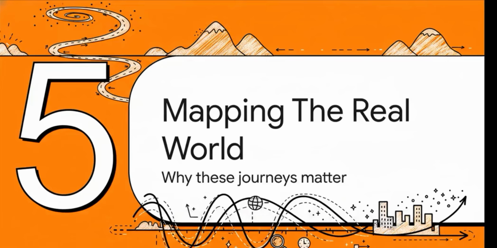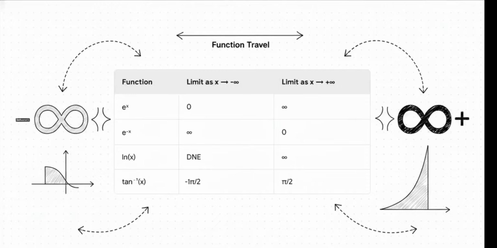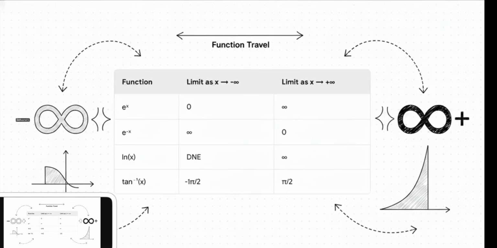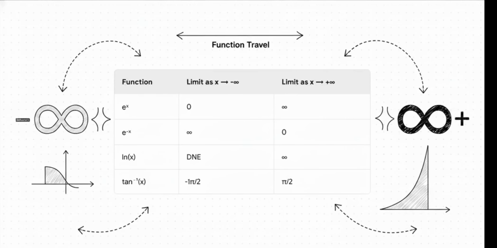So we've done it. We've completed our journey to the edges of the number line. We've seen rockets and hikers and these weird invisible ceilings, but now we gotta ask the most important question: why does any of this actually matter outside of a math class? And here it is, our completed treasure map. This table sums up everything we just discovered. You can see, clear as day, the destination, or the limit, for each function's journey to the left and to the right. This is the end behavior of each path, all laid out in one place.